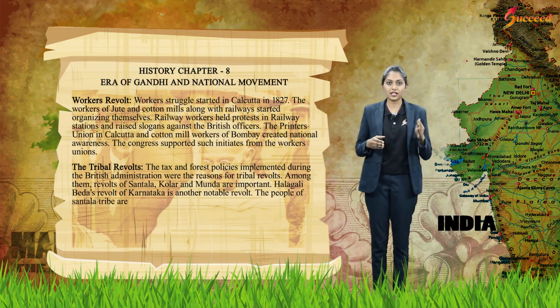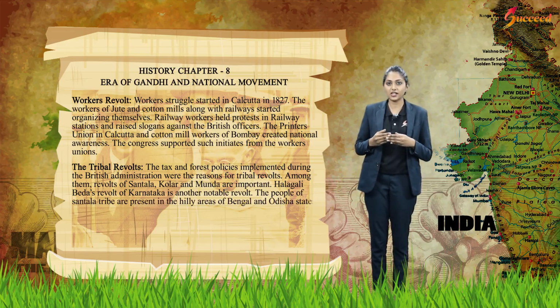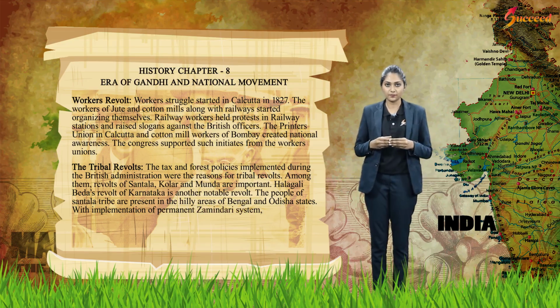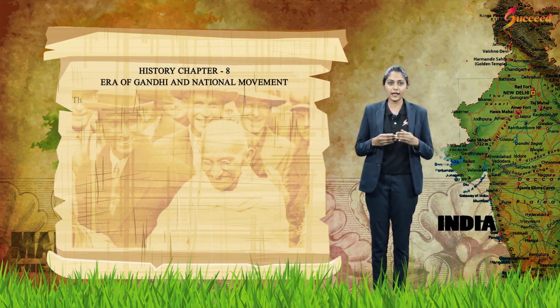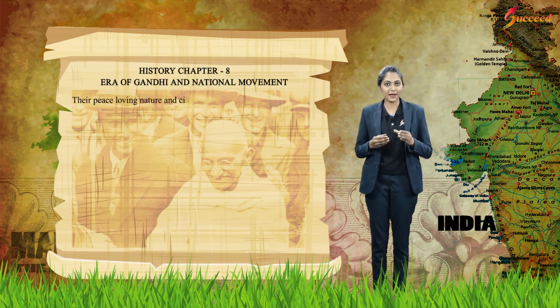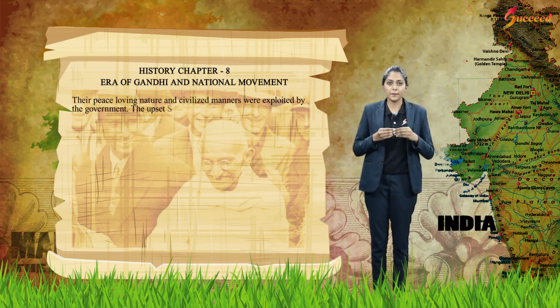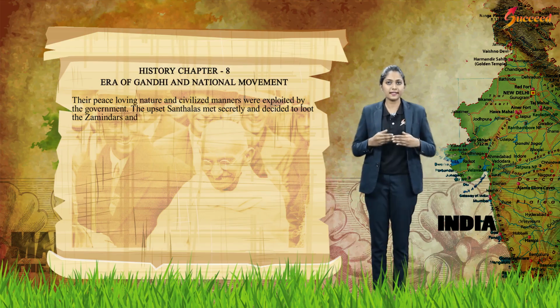The people of the Santhal tribe are present in the hilly areas of Bengal and Odisha states. With the implementation of the permanent zamindari system, these people became landlords. The land developed by them was taken over by the zamindars. Their peace-loving nature and civilized manners were exploited by the government. The upset Santhals met secretly and decided to loot the zamindars and the money lenders.